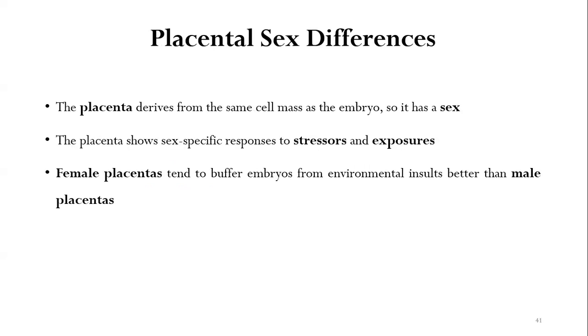The placenta also has a sex. The placenta derives from the same cell mass as the embryo, so it has a sex. The placenta shows sex specific responses to stresses and exposures. Female placentas tend to buffer embryos from environmental insults better than the male placenta. So female placentas are usually found to protect the embryo better than the male placentas.